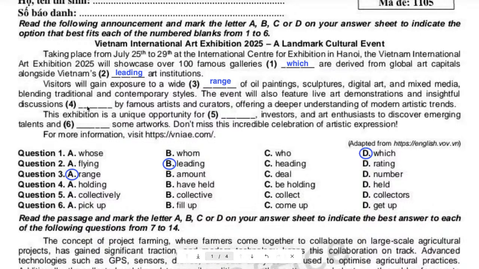Now, guys, before you look at the answer in question number 4, can you guess what we need here? Because we see insightful discussions, something by famous artists. You see, by famous artists. So can you guess what we need here for number 4?